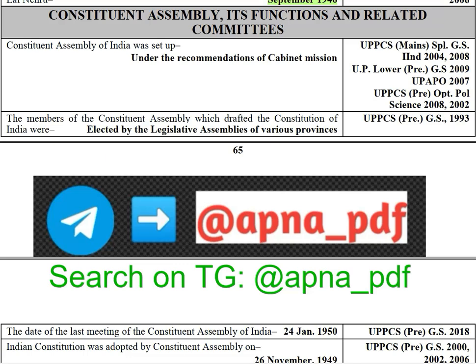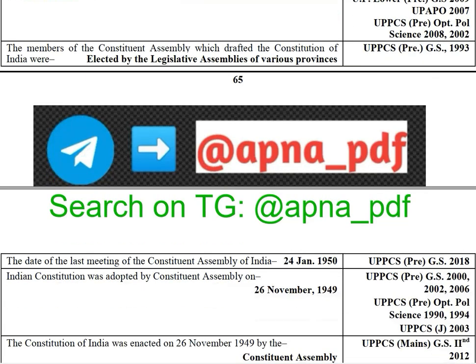Alright, so Constituent Assembly, its functions and related MCQs वगैरह देख रहे हैं Constituent Assembly पे. Constituent Assembly of India was set up under the recommendations of the Cabinet Mission, and the members of the Constituent Assembly which drafted the Constitution of India were elected by the legislative assemblies of the various provinces. Members were elected from the legislative assemblies of provinces, and the date of the last meeting of the Constituent Assembly was 24th of January 1950.